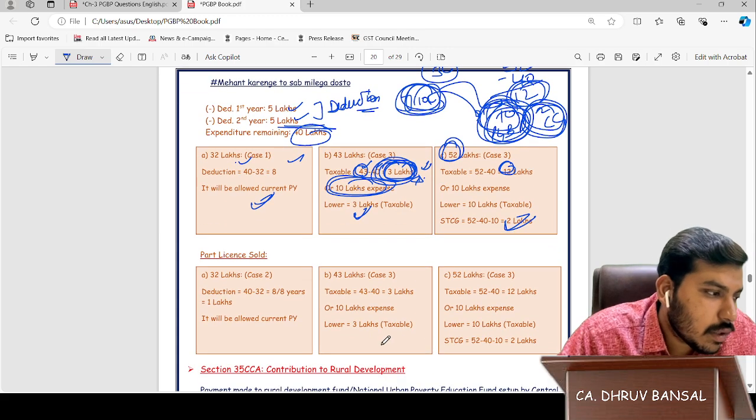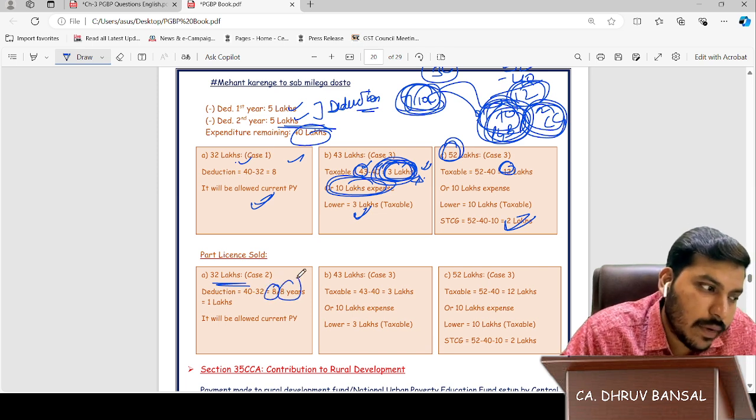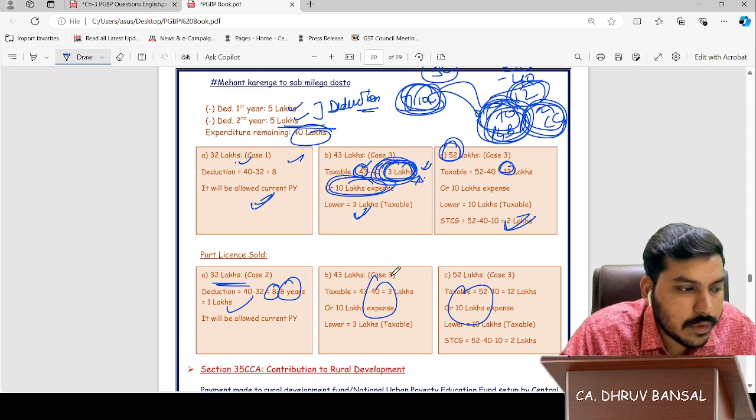If part of the license is sold for 32 lakhs, the deduction is 40 minus 2, which is 8. Now the license is still there, so we will divide by 8. In the remaining numbers, 1 lakh will come. These are the same. Nothing changes.